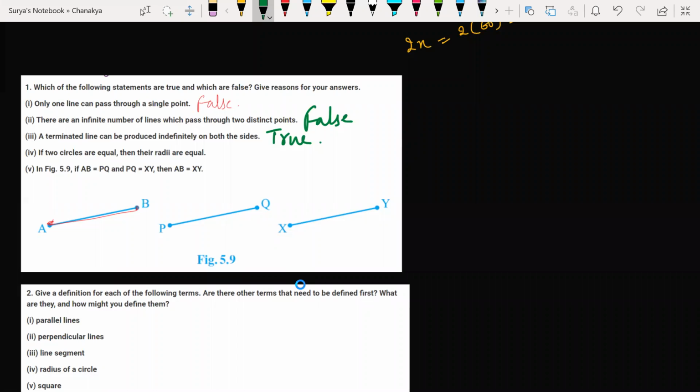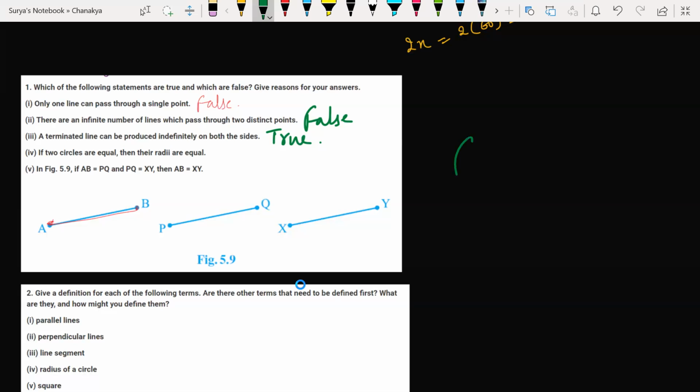How many of you have given the right answer? How many of you wrote this correctly? Tell me, guys. Make it fast. Is it true? True, sir. If it is true, what is the reason? Because the center and the boundaries are coinciding.